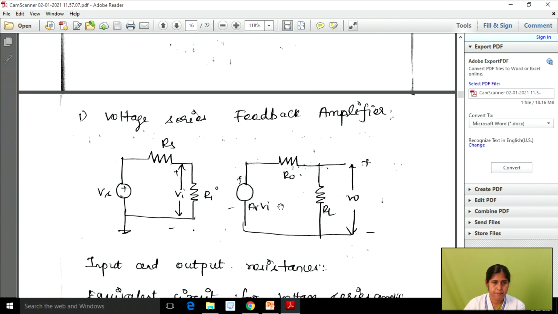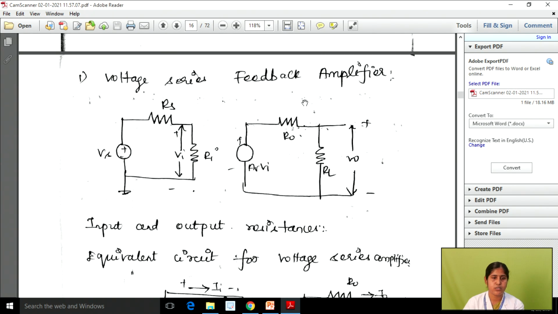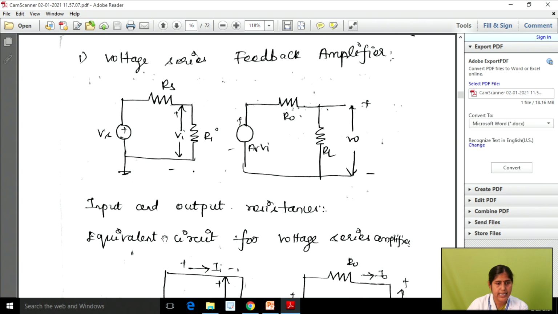Yes, so this is your first derivation question, the voltage series feedback amplifier. This is a very important topic. From this we are going to see how we can calculate the gain, as well as how we can find the input and output resistance. Okay, so this is your voltage series feedback amplifier.